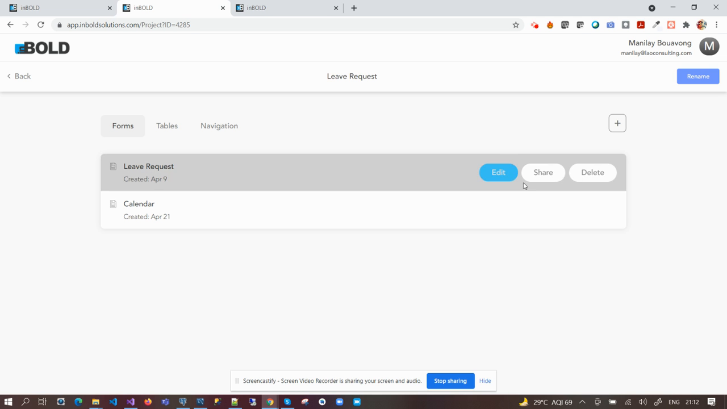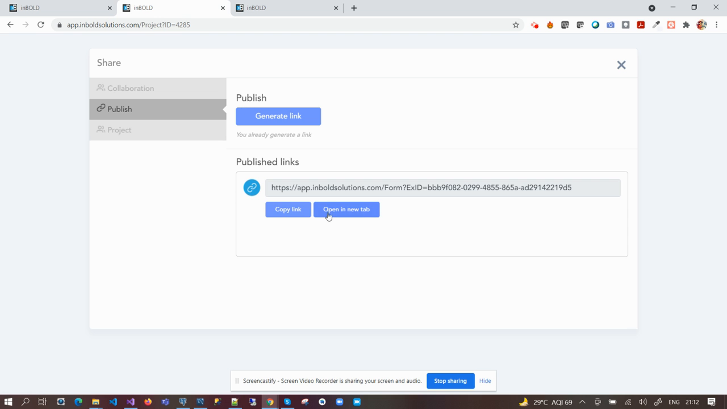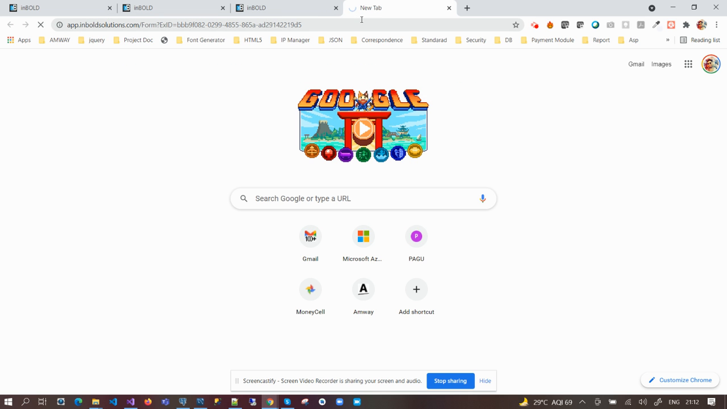Let me click share, go to the publish section, and copy this. If I go to the Manali account, Manali didn't request any leave, so in this login nothing will be shared here. Let it be open. Just wait.